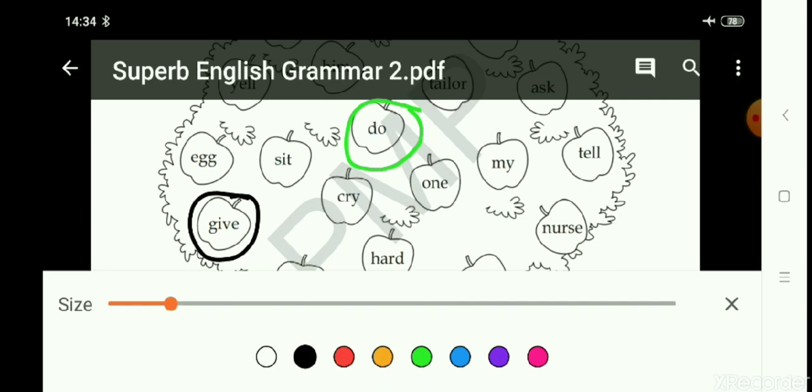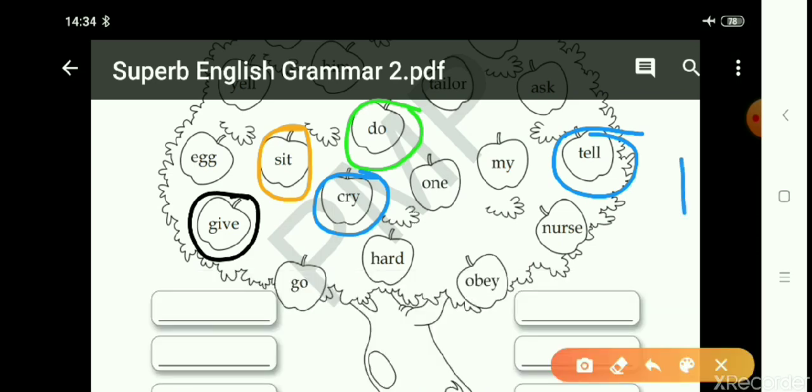So next is sit. Sitting is an action word, or describing word, sorry, doing word. Then cry. Cry is a doing word. Then tell. Tell is a doing word. Now let's see, some more are there here. You can see go. Go is an action word, and obey. Obey is an action word. Obeying, following some order, is called obeying.